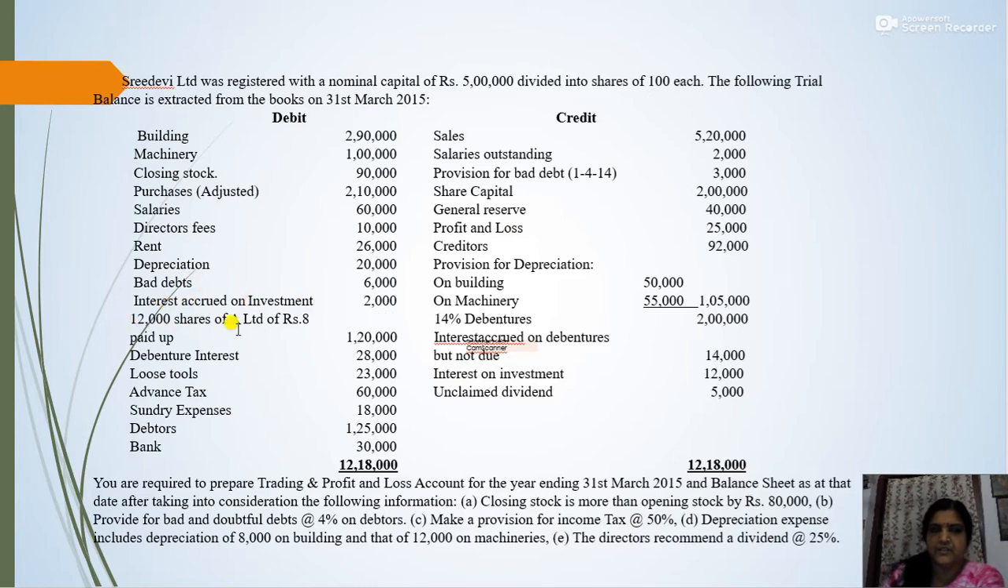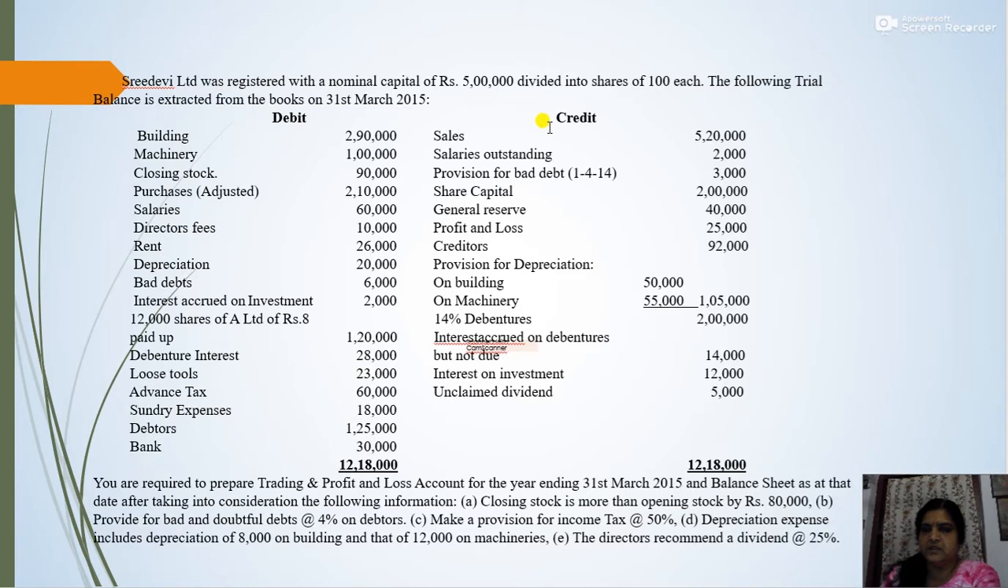Then 12,000 shares of A Limited of rupees 8 paid up. So this constitutes an investment. 12,000 shares of A Limited of rupees 8 paid up 1,20,000. Then debenture interest 28,000, loose tools 23,000, that is a kind of stock of loose tools 23,000. Then advance tax 60,000, sundry expenses 18,000, debtors 1,25,000 and bank balance 30,000.